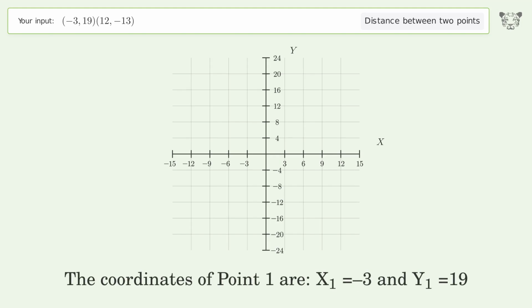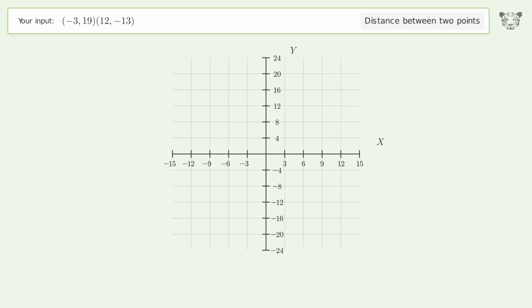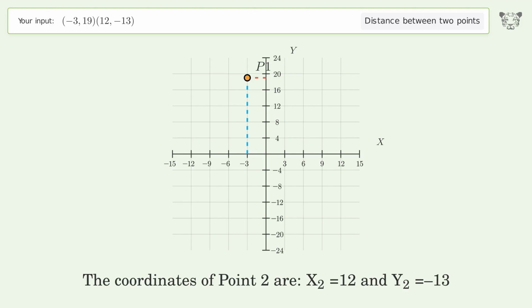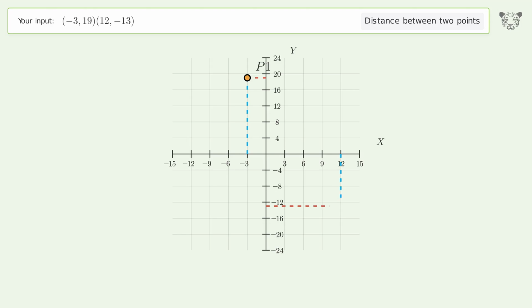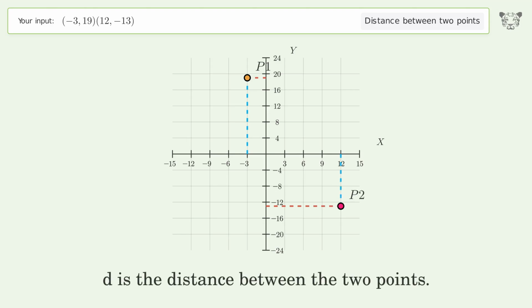The coordinates of point 1 are x1 equals -3 and y1 equals 19. The coordinates of point 2 are x2 equals 12 and y2 equals -13. D is the distance between the 2 points.